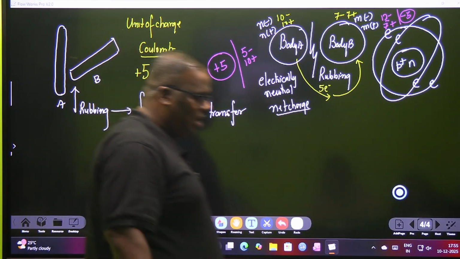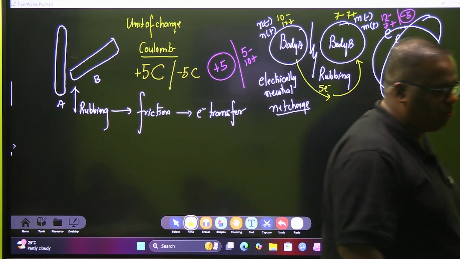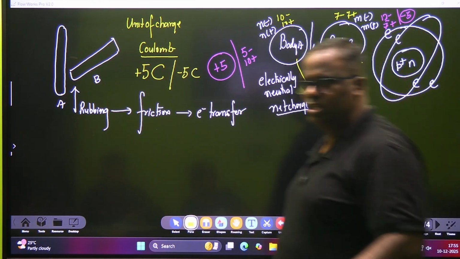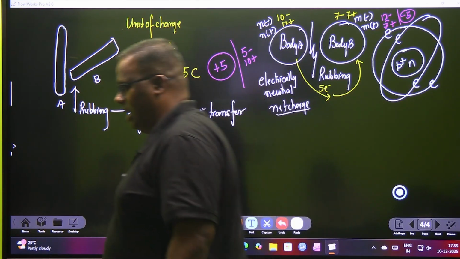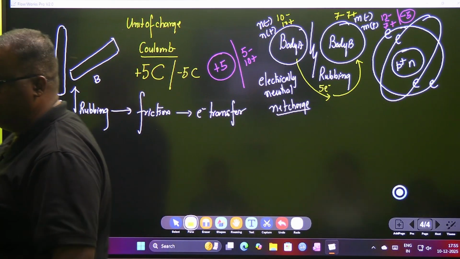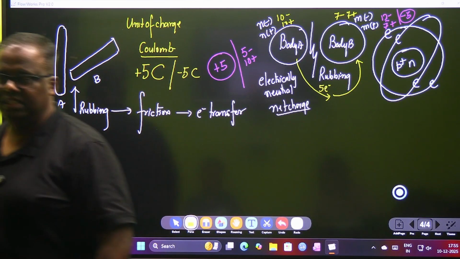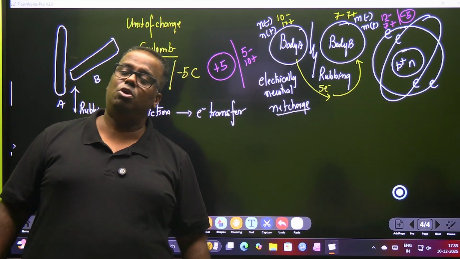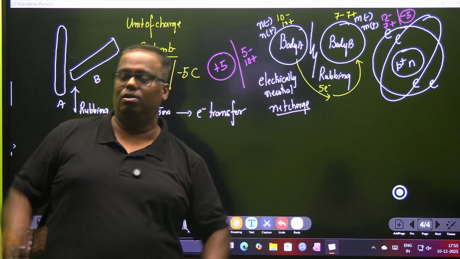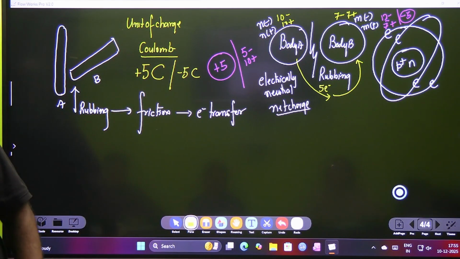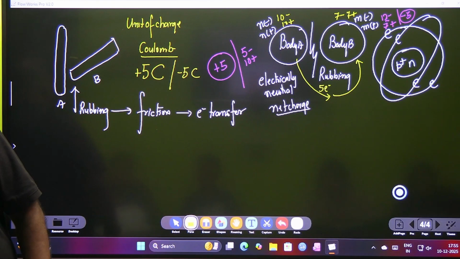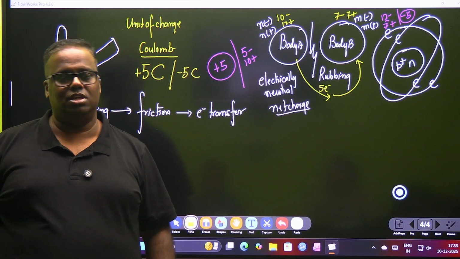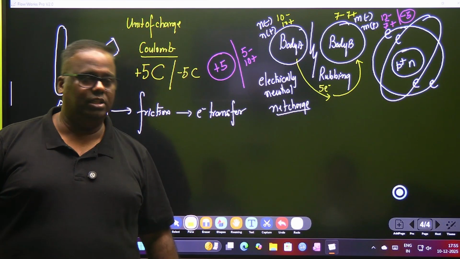So, children, do you understand now how charges are transferred from one body to another body? A body can be charged only by rubbing with another body. In this case, friction is generated. Due to friction, sufficient heat is generated, and this heat is sufficient for some electrons to get transferred from one body to another. Which body will lose electrons and which will gain is beyond your level now. But you understand that there is some give and take of electrons. If you leave electrons, you become positively charged, and whoever they have gone to carries the negative charge. Is this much understood? Clear? And the unit of charge is coulomb.